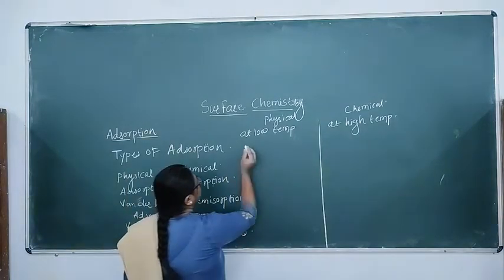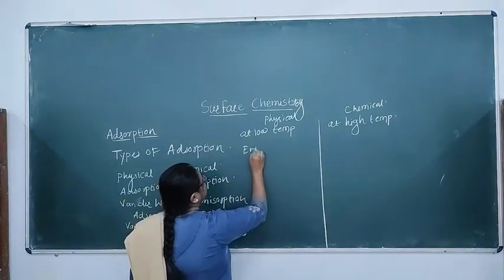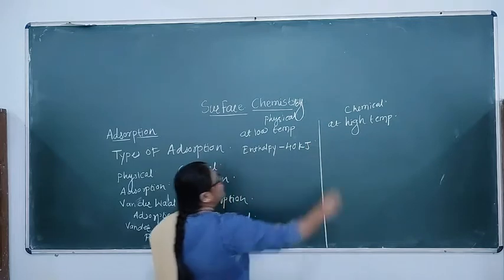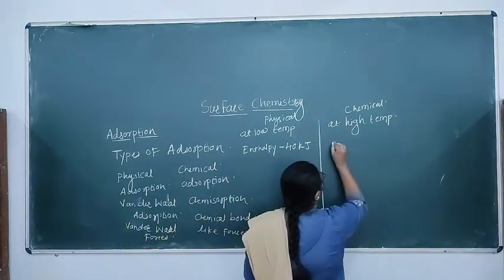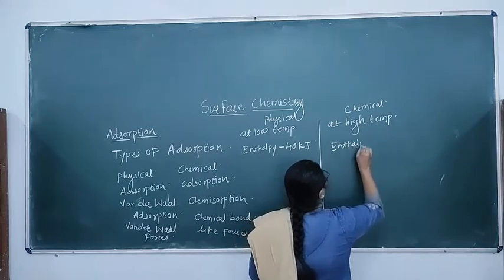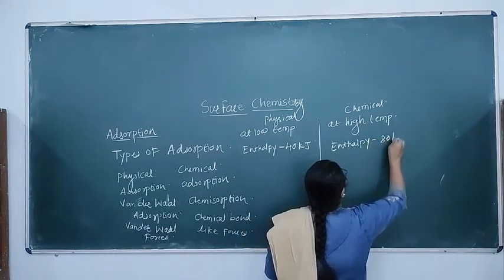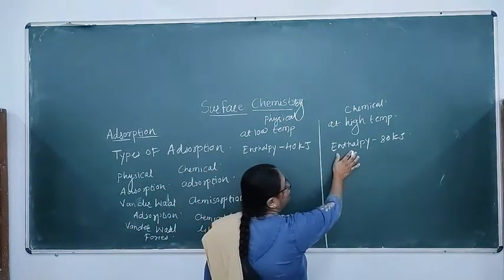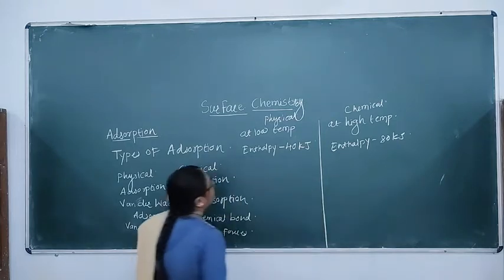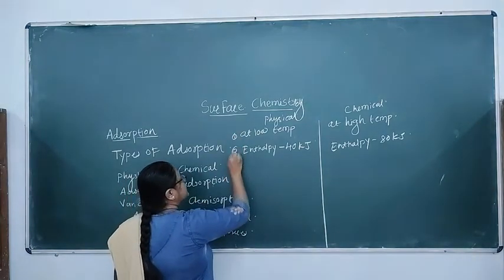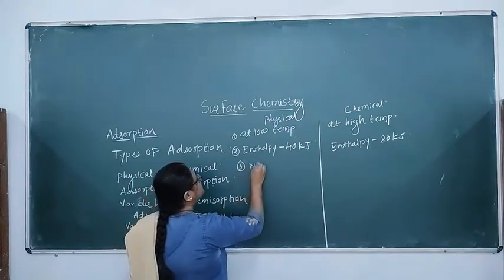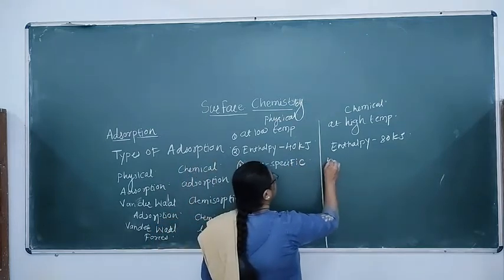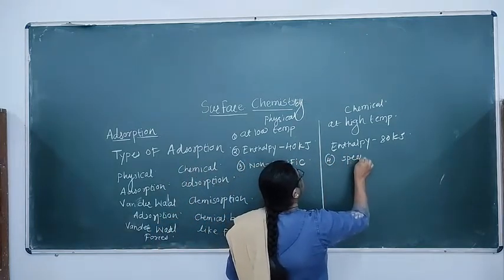The next point of difference is the enthalpy, that means the amount of heat given out, which is of the order of 40 kilojoules per mole here, while here the enthalpy is of the order of 80 to 100 kilojoules per mole. That means a great amount of heat is evolved in this type of process. The next point of difference: this is non-specific in nature, while this is highly specific in nature.